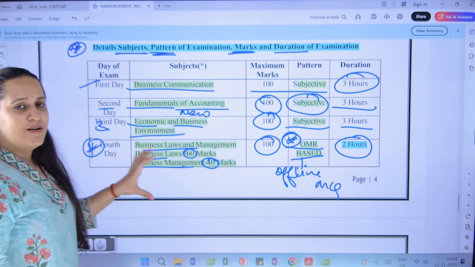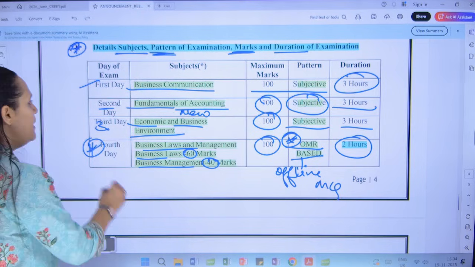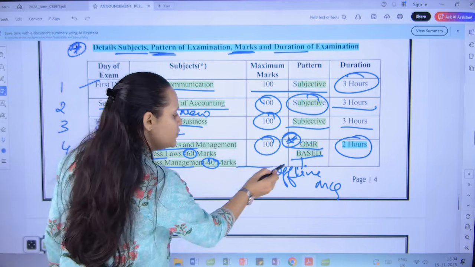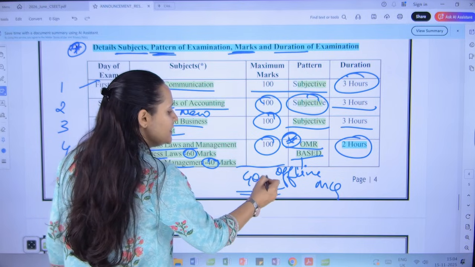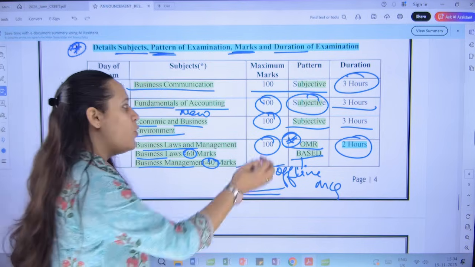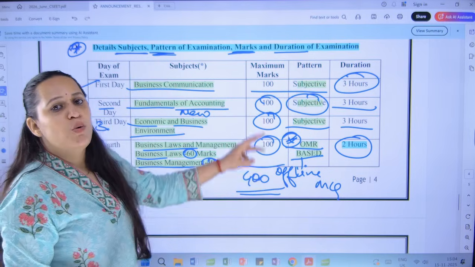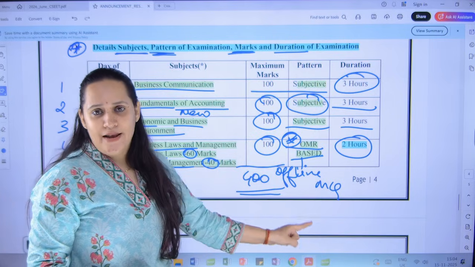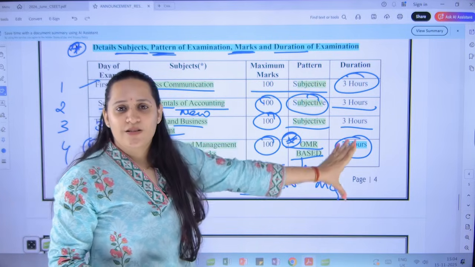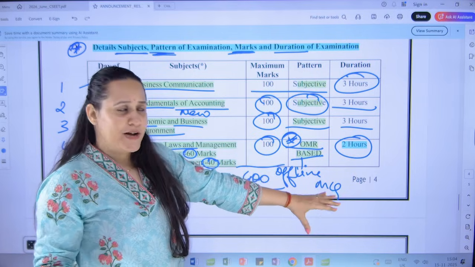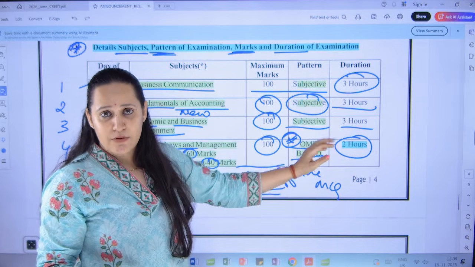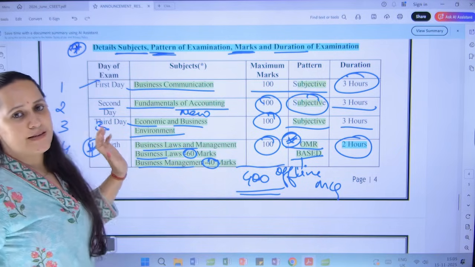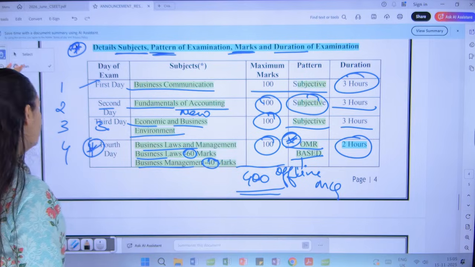So the major changes: earlier CSEET was conducted on one single day, but now it is going to be conducted over 4 different days. Earlier the total marks were out of 200, but now you are writing the CSEET for 400 marks. Earlier all the exams were MCQ based. Now you have 3 subjects which are subjective written and 1 exam which is MCQ, but offline MCQ. Earlier you used to write all the exams in a given duration of time. Now for every subject you have 3 hours 15 minutes, and for the last paper you have 2 hours and 15 minutes. So this is the major change that has been brought about at the CSEET level under the new platform.